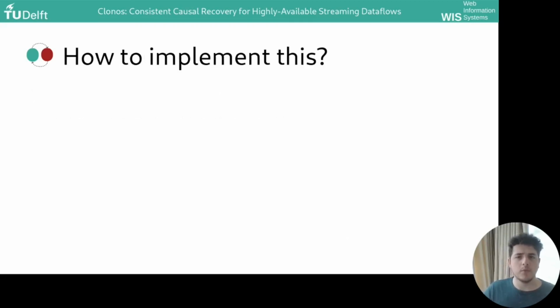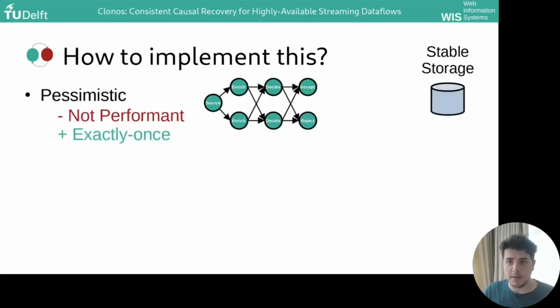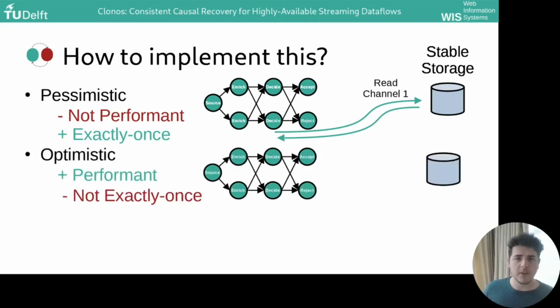So our first challenge here was actually choosing a logging protocol. If we were to use pessimistic logging, such as done in databases, every vertex in our Dataflow graph would need to synchronously write every non-deterministic operation it does to external stable storage, and receive a response before actually emitting records, and this would have far too much latency. Optimistic logging is better in terms of performance because it allows operations to be batched, and then it can write out a log entry asynchronously. And so an operator can process a very large set of records and only later write it out. The issue is that after a failure, there is no guarantee that the full log will be available.